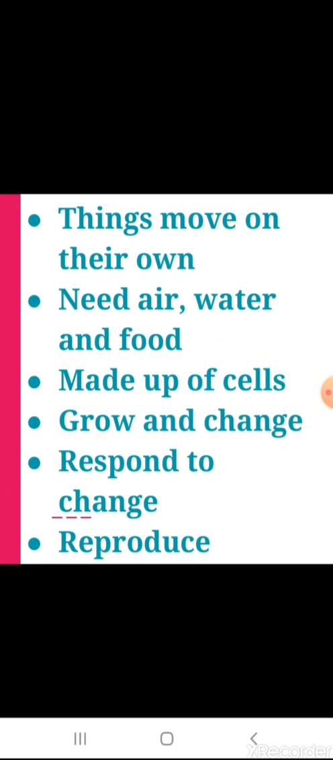Living things move on their own. Living things need air, water and food. Living things are made up of cells. Living things grow and change. Living things respond to change. Living things reproduce. Okay, now we will study this in detail one by one. First characteristic is living things move on their own. How?